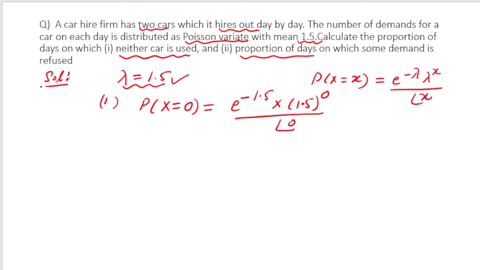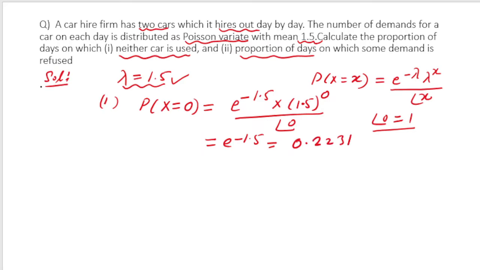So 1.5 to the power 0 is 1, and factorial 0 we also know is equal to 1. So what we got here is e to the power minus 1.5. If you have a calculator, you can evaluate this, and the value that you will get is 0.2231.